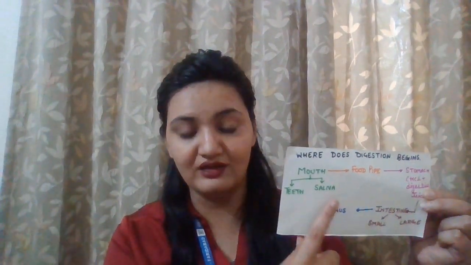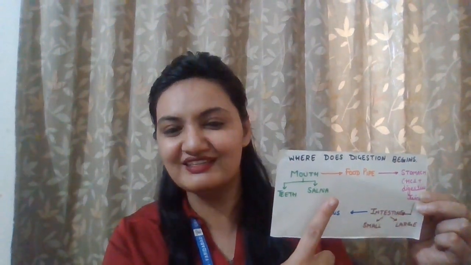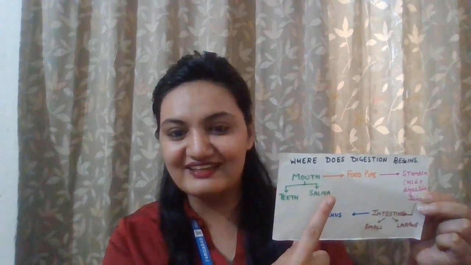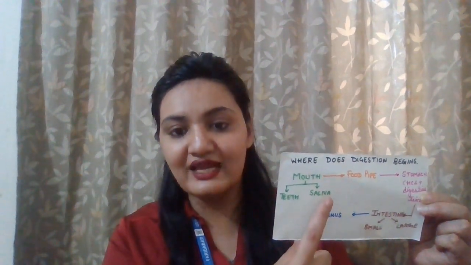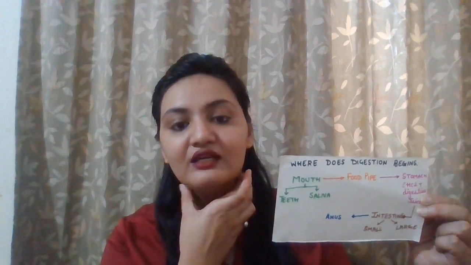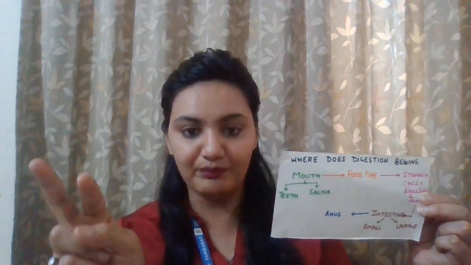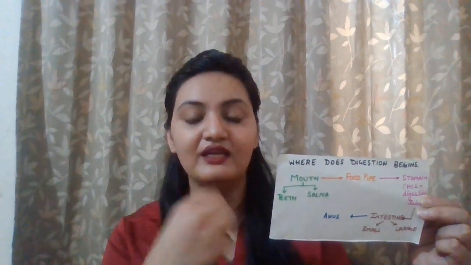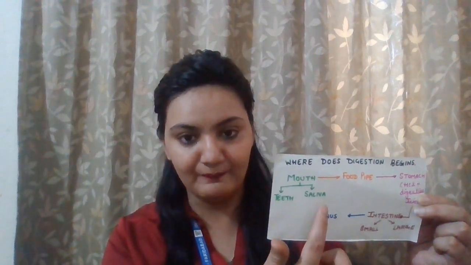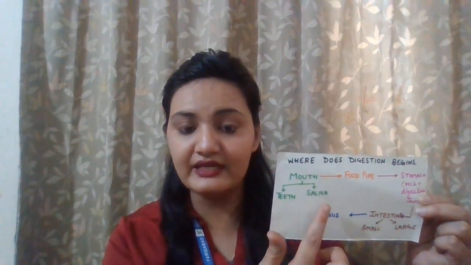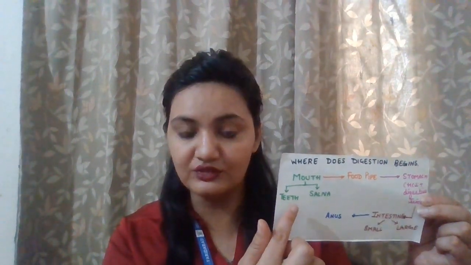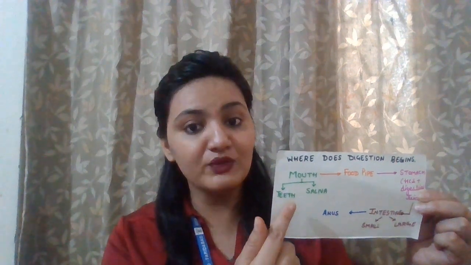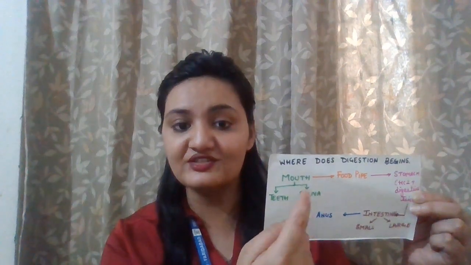Then is saliva. What is saliva? Saliva is a watery substance present in the mouth, which even increases when we talk about our favorite food, right? Saliva is produced by the salivary glands which are placed here below the jawline. They are in pairs, two salivary glands on this side, and they produce saliva. Saliva helps to moisten the food present in the mouth, due to which the chewing of food becomes easy. Right? Now, this semi-digested food goes from the mouth to the food pipe.